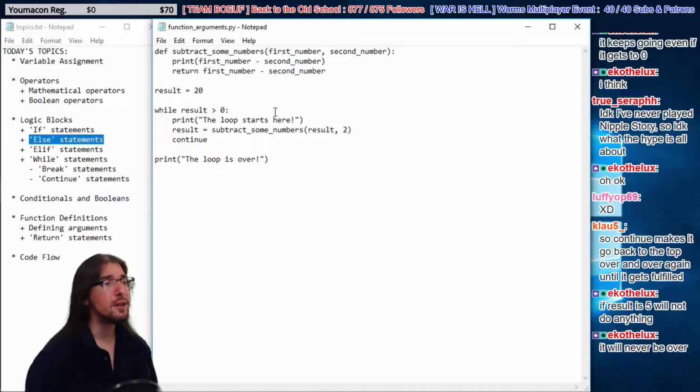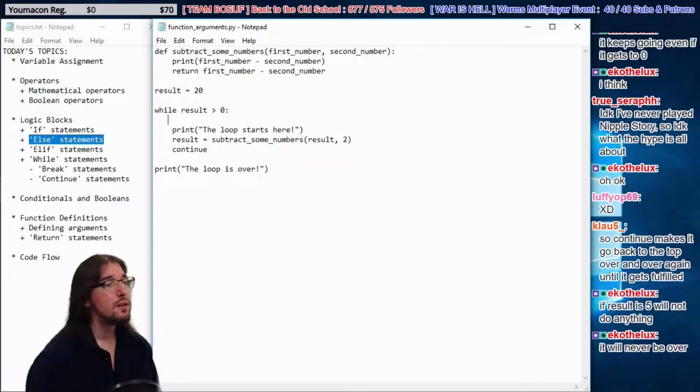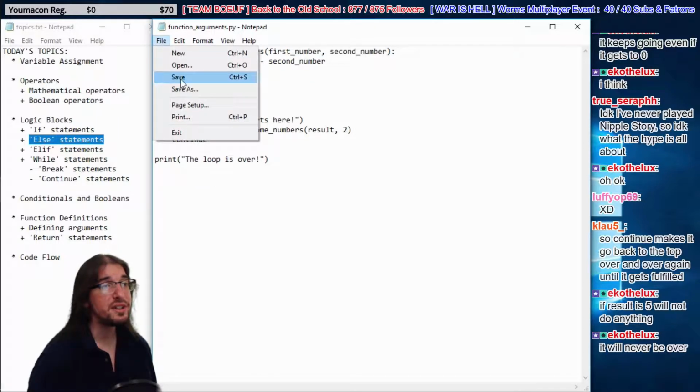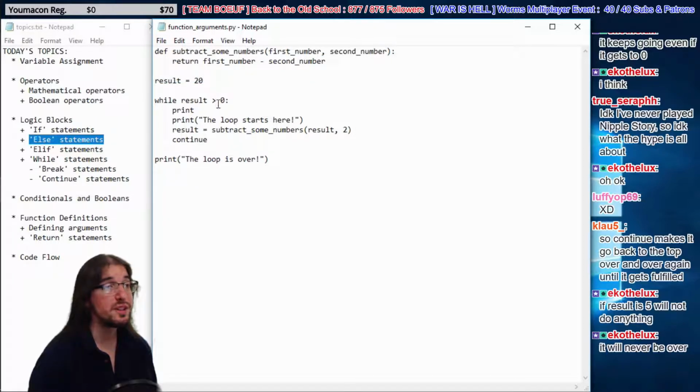Let's do this. I'm going to get rid of the print statement here. So now subtract some numbers. It doesn't print anymore, it just returns this value. So I'm going to print it manually right here.